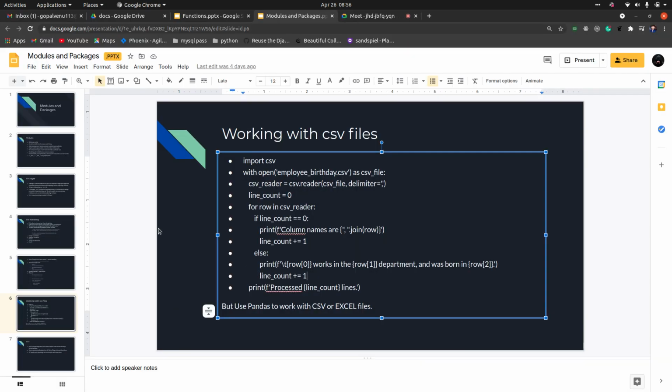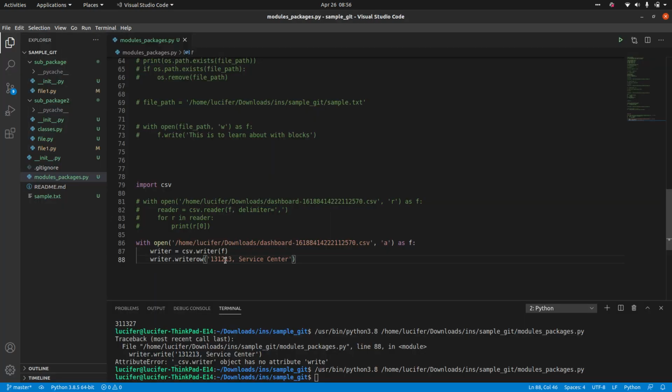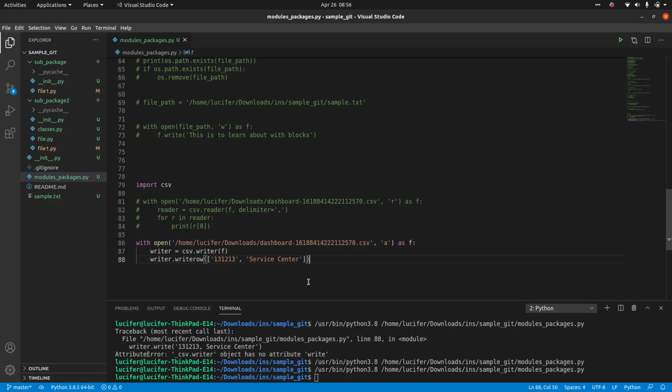Does it write something? I don't think so. Let me give it as a list and try if that works. Yeah, so it basically only works when you give all the column values.